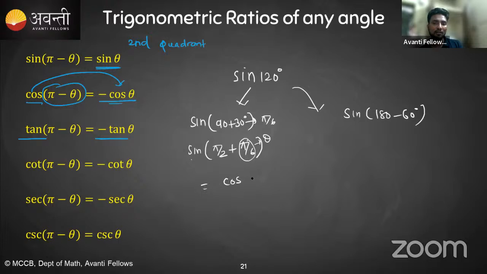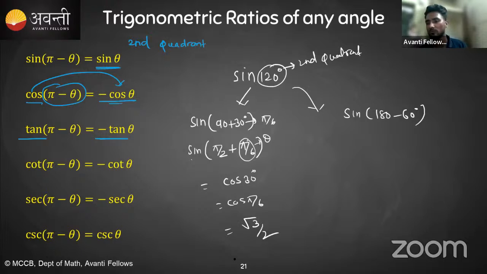And what is cos theta? Cos theta is equal to either you can write cos 30 or you can write cos pi by 6. And whether there is a positive sign or not, there will definitely be a positive sign because it is the second quadrant. So now if it is positive, cos 30 degrees equals what? Cos 30 degree is nothing but root 3 by 2.